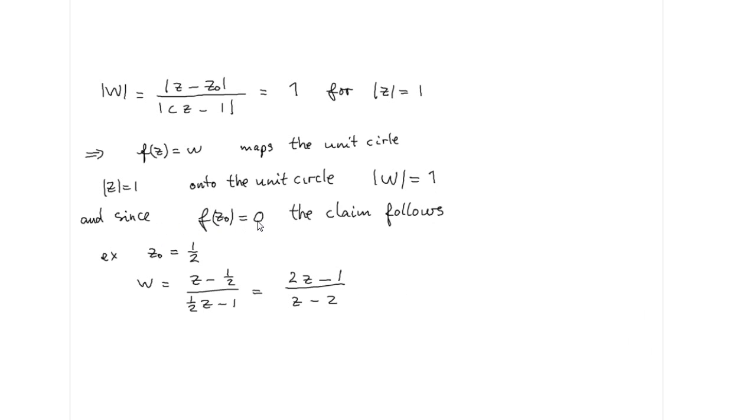And this is what I mentioned: we have to use this information in order to be sure that it is mapped onto the disk, not exterior to the circle.